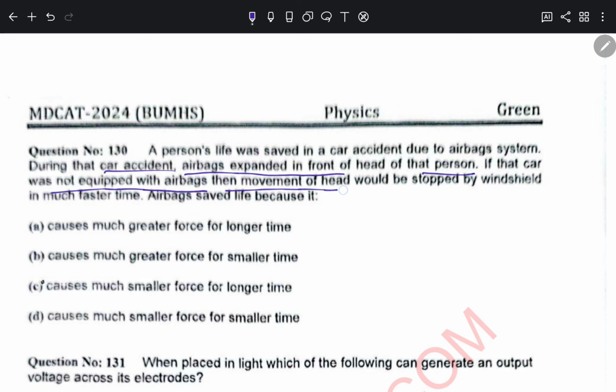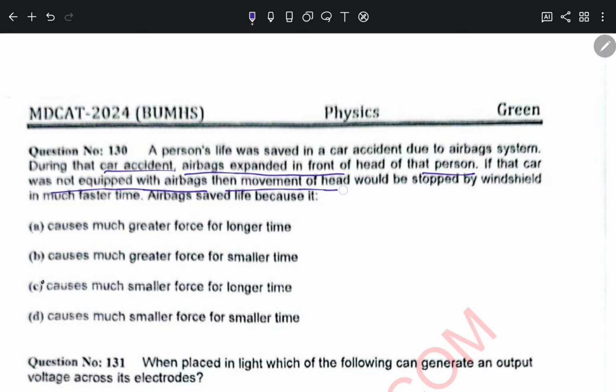Question number 138. Sound waves are not polarized in air because they are longitudinal waves, they are transverse waves, they need media for their propagation, they have shorter wavelength. So they are longitudinal waves, and longitudinal waves cannot show the polarization factor or experiment.